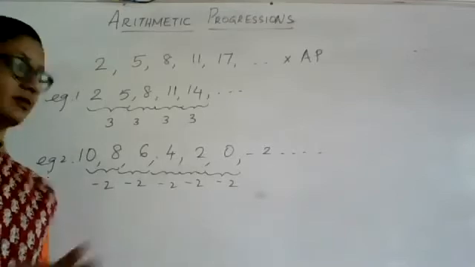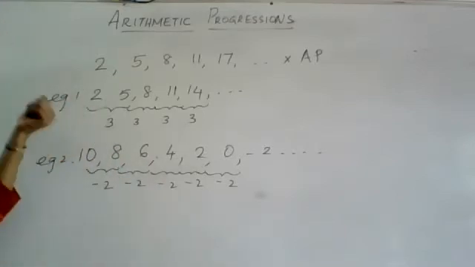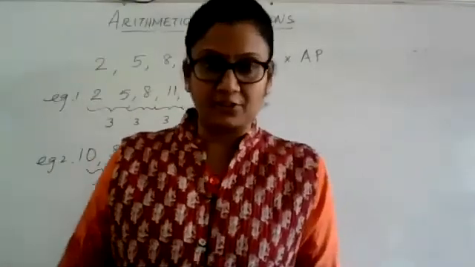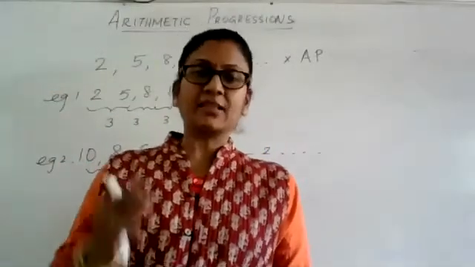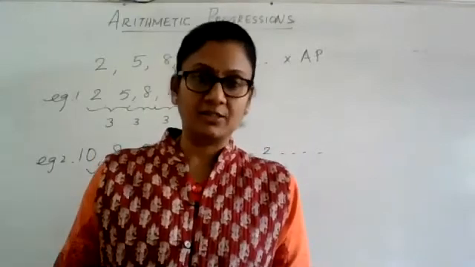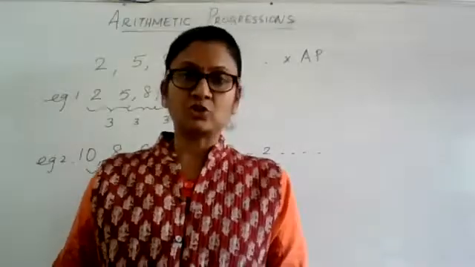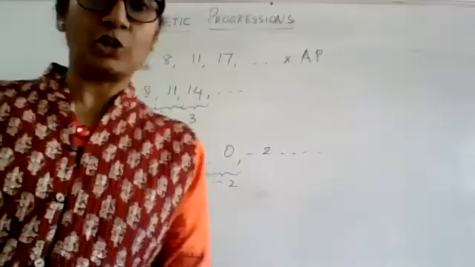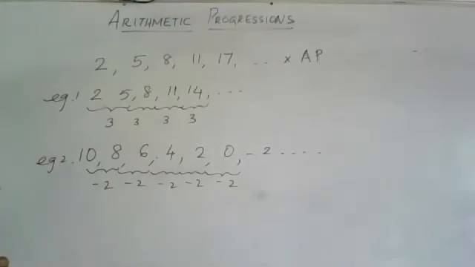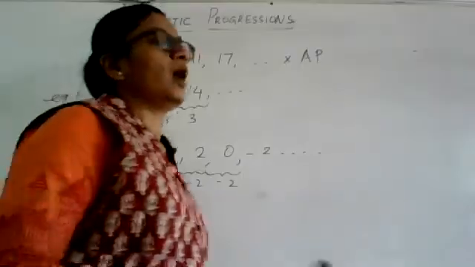Now I said the fixed number that you add to the preceding term should be any integer. It can be a positive integer, it can be a negative integer also. So my question is, can the fixed number be 0 also? Because integers include 0 also. Yes, ma'am. Then what kind of list will you get if I keep on adding 0 to the preceding term? Ma'am, the same number. Terms will be the same.